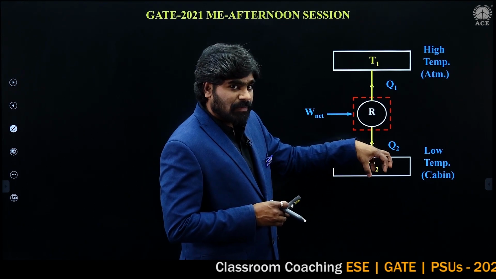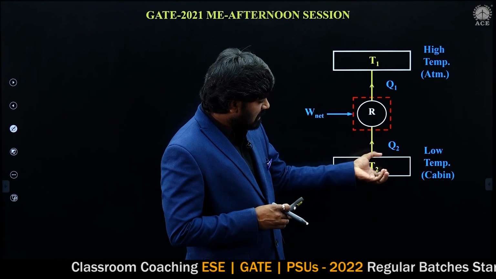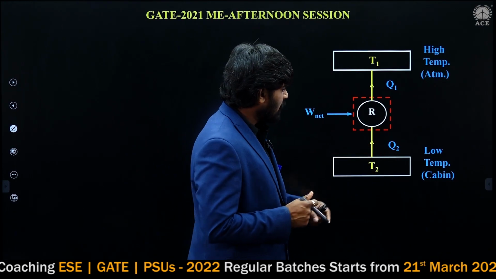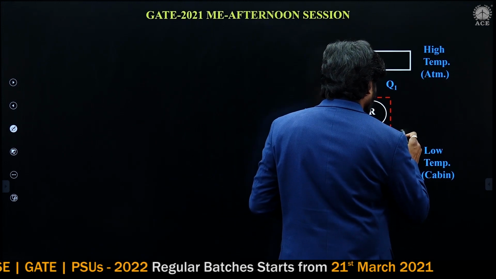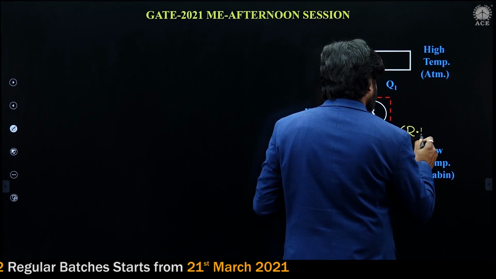Q2 is the amount of heat taken from the storage space. This Q2 is nothing but the refrigeration effect or refrigeration capacity.